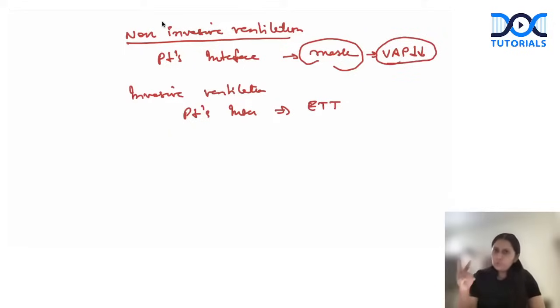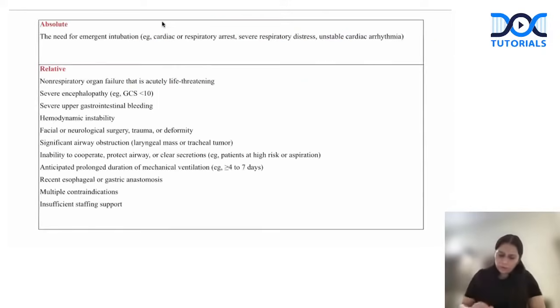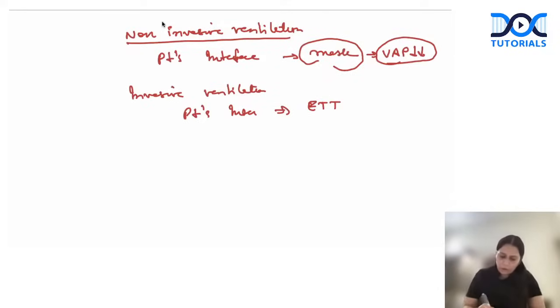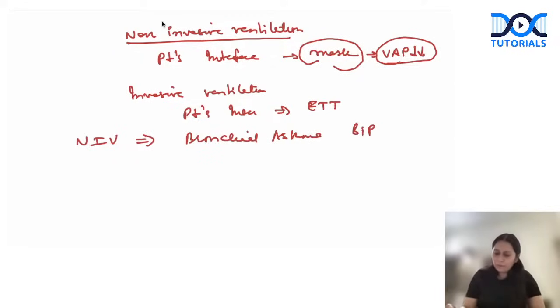And there are 2 disease conditions for which non-invasive ventilation is most effective and has been indicated. So I'm saying non-invasive ventilation is most indicated for bronchial asthma in acute exacerbation. It has proven benefit. We use BiPAP for the non-invasive ventilation, the BiPAP mode, and for cardiogenic pulmonary edema, we use CPAP.